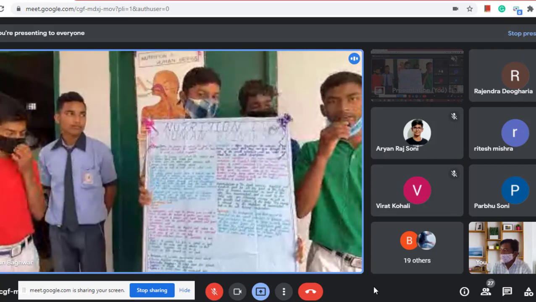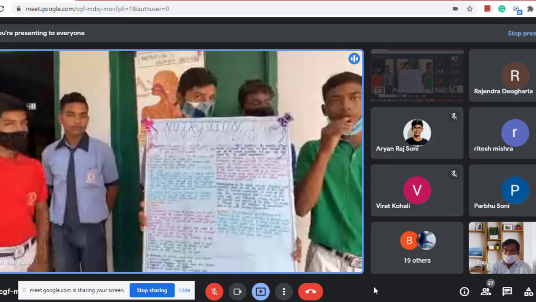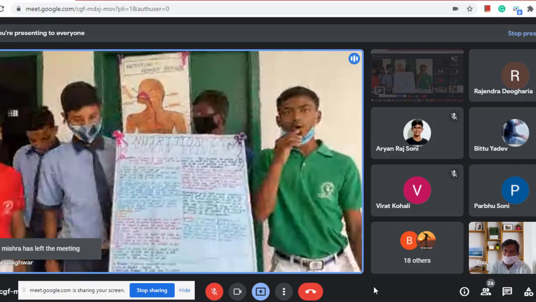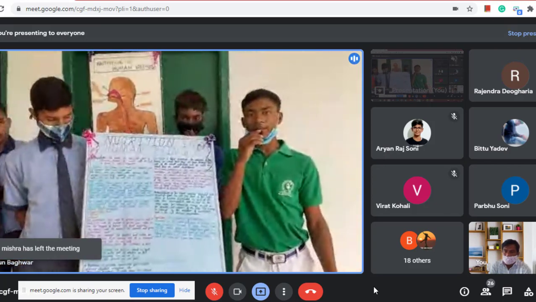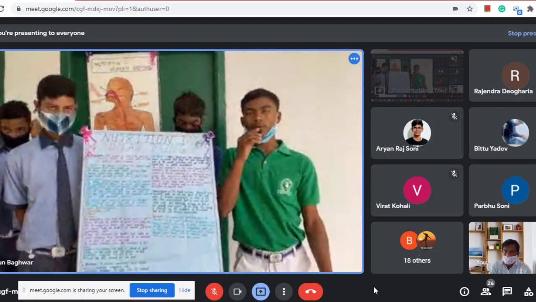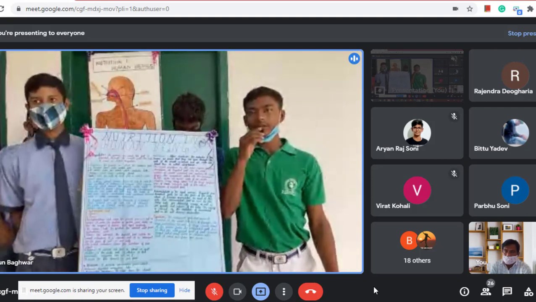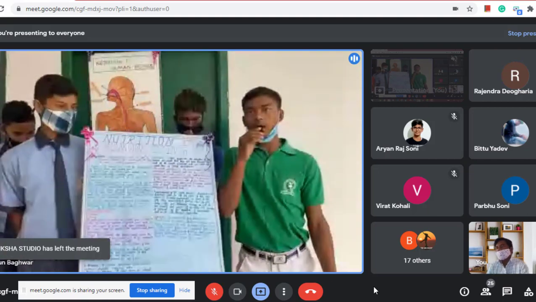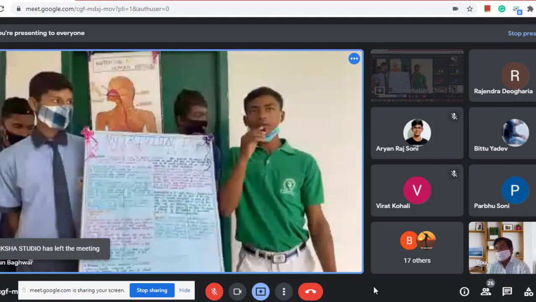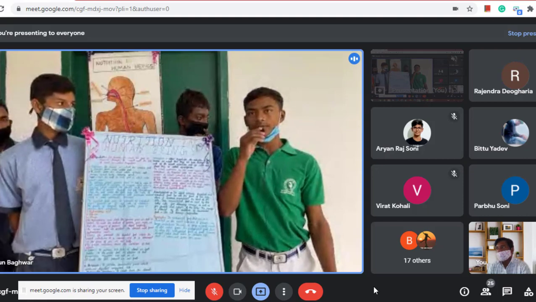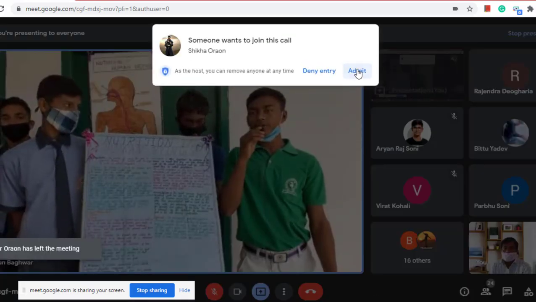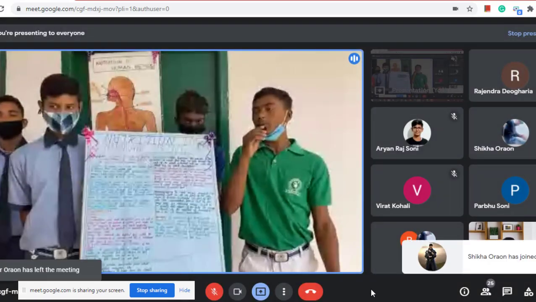After digestion, the molecules of food become so small that they can pass through the walls of the small intestine and go into our blood. This is called absorption. The small intestine has millions of tiny finger-like projections called villi.